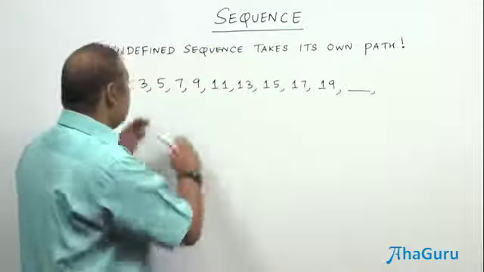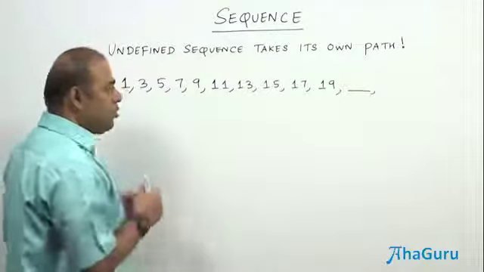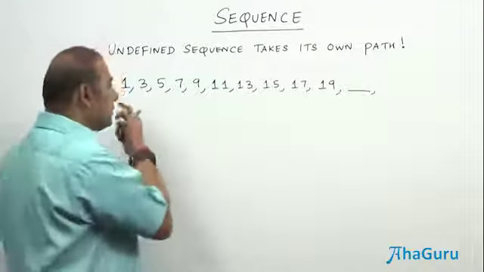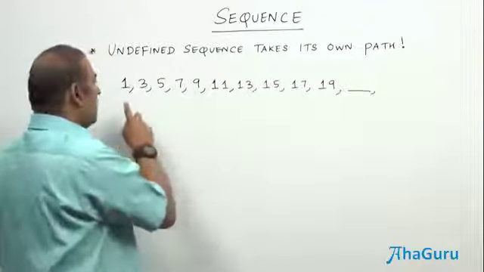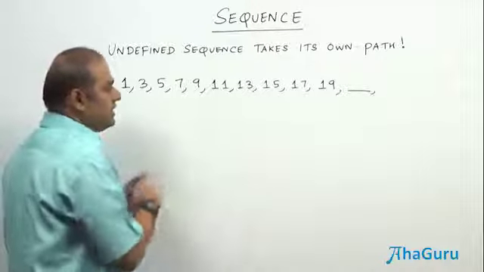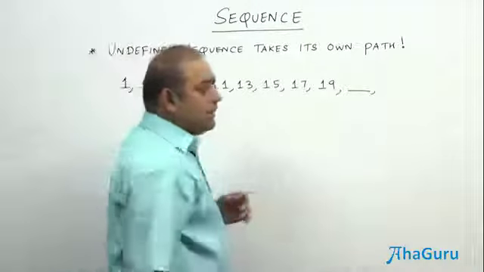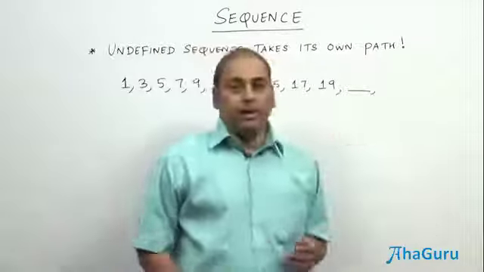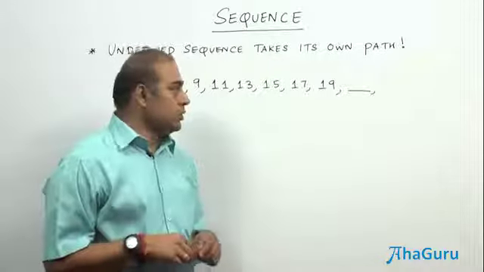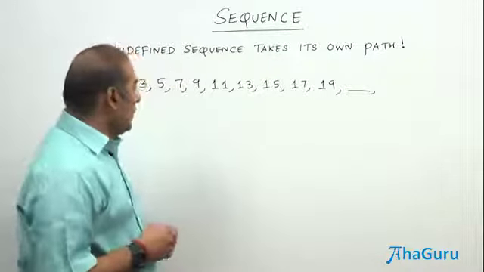Therefore, most people will believe that the next term is going to be 21. But remember, this is a sequence where no rule is given. So one may presume the rule that it starts with an odd number 1 and increases by 2. So after 19, one may assume it is going to be 21, but it is not so. We are going to see some examples here.